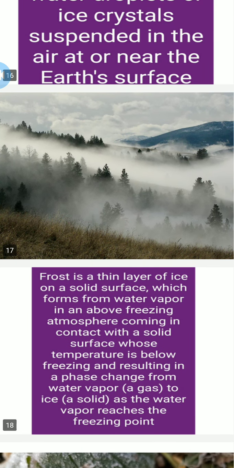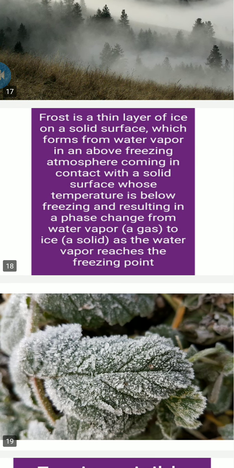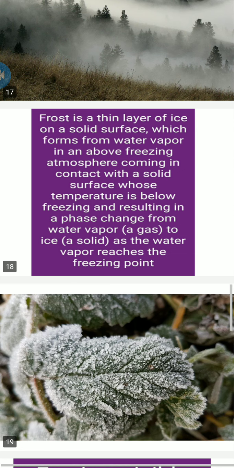Then comes frost. Frost is a thin layer of ice on a solid surface, which forms from water vapor in the above-freezing atmosphere coming in contact with a solid surface whose temperature is below freezing, resulting in a phase change from water vapor to ice. See, when you can see and experience small particles of ice on anything you put outside in the winter, this is frost, which means you can see the ice in solid form.